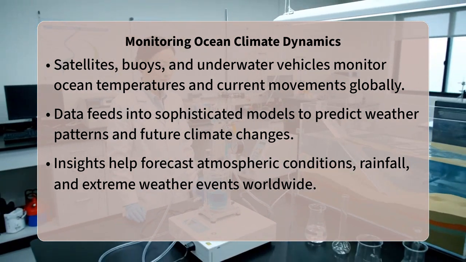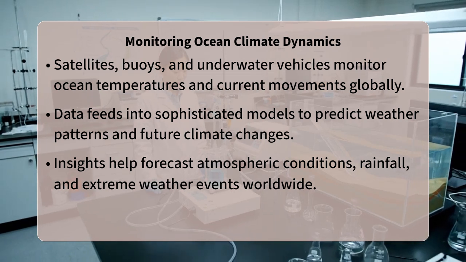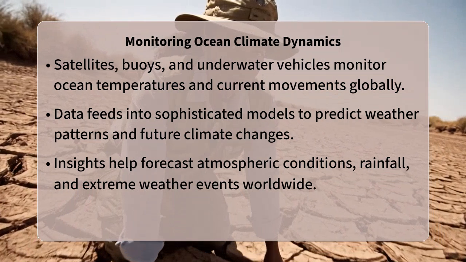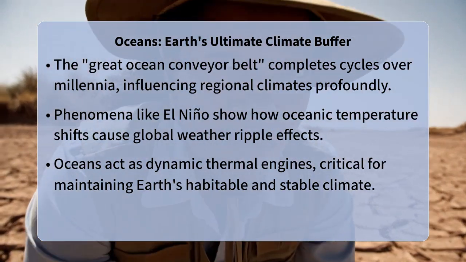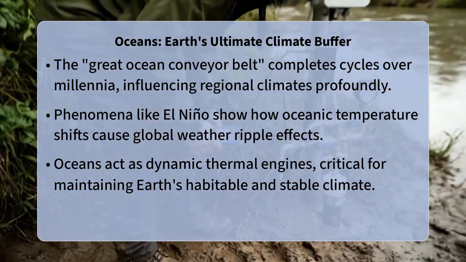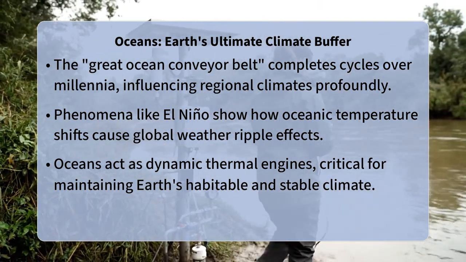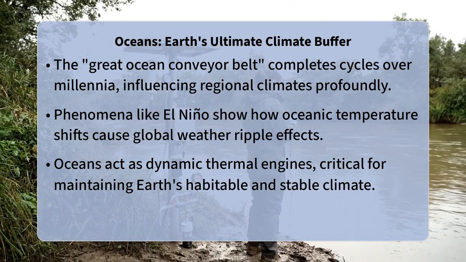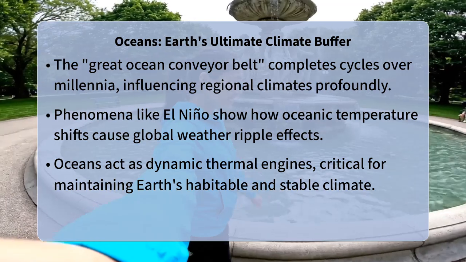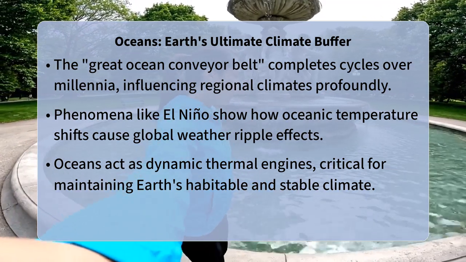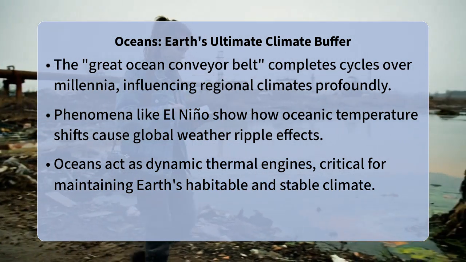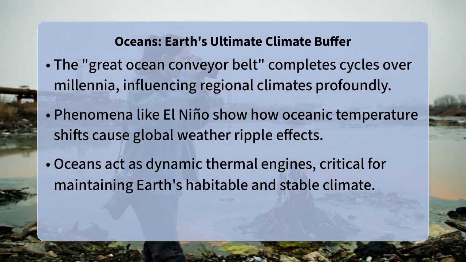For instance, the North Atlantic Current, an extension of the Gulf Stream, delivers significant warmth to Western Europe, making its climate much milder than other regions at similar latitudes. Phenomena like El Niño and La Niña, driven by changes in Pacific Ocean temperatures, demonstrate how interconnected these systems are, causing ripple effects on weather across continents. The oceans store thousands of times more heat than the entire atmosphere, acting as the ultimate climate buffer.